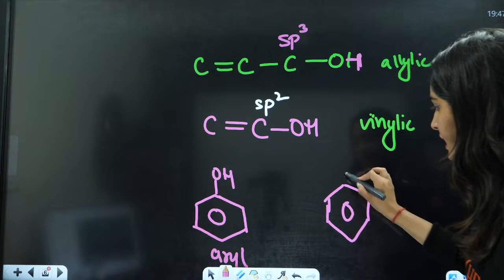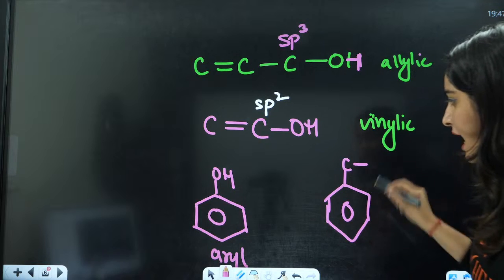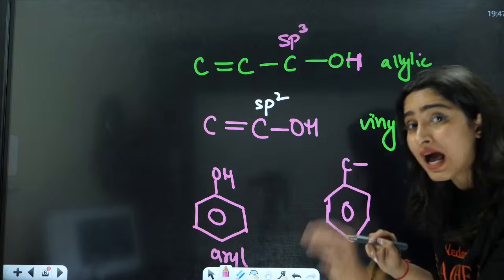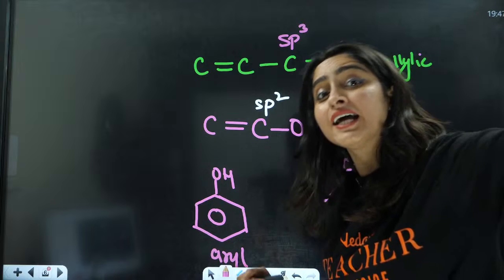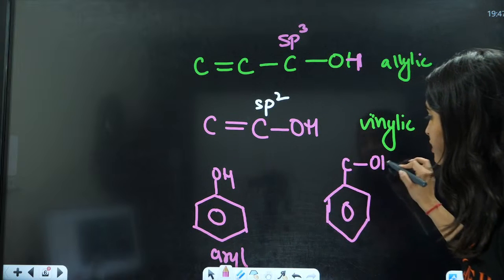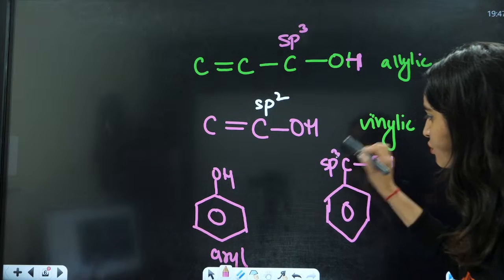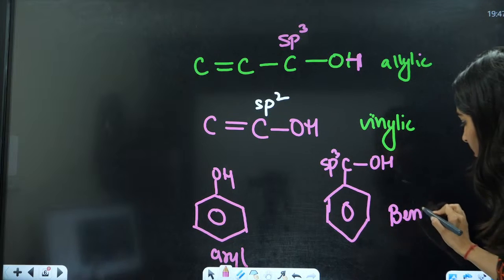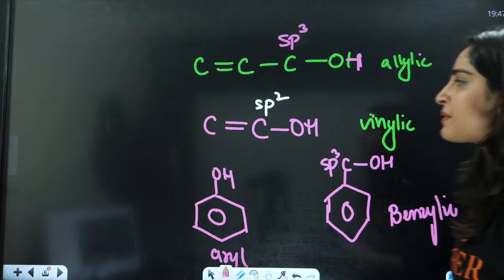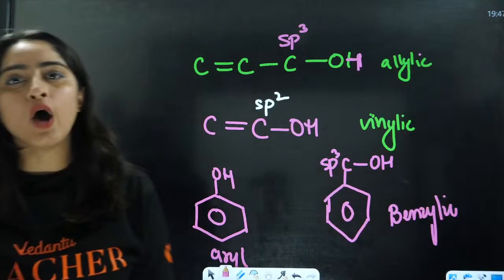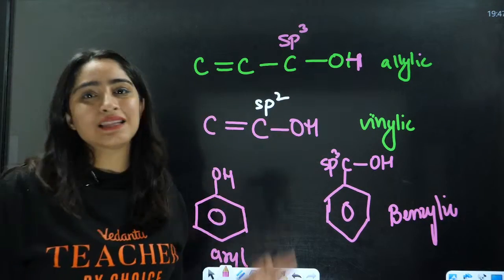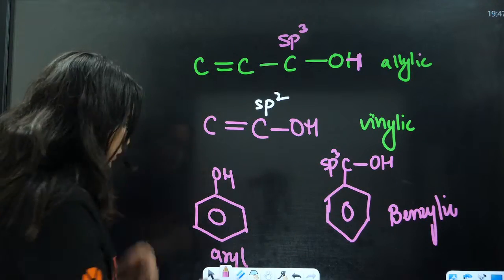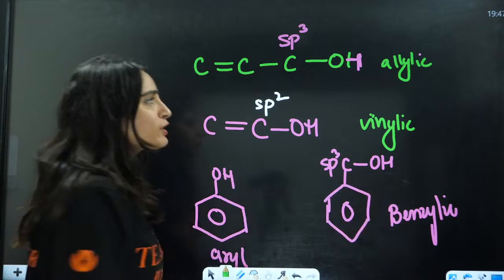If you have this benzene and there is one carbon atom attached to it, this OH is attached to a carbon that is directly attached to a benzene. Now this is sp3 hybridized. This is called benzylic. So monohydric is also divided in this way, right? Okay, everybody? Clear to everyone?